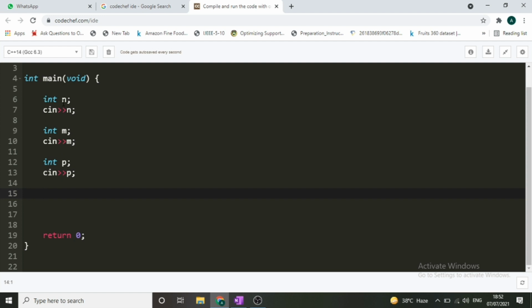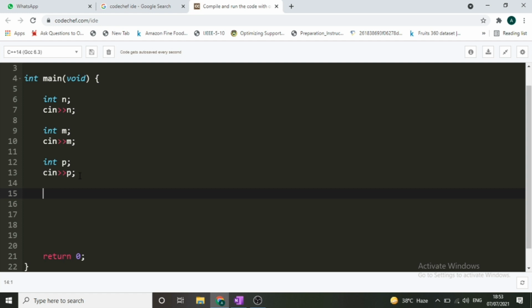First line is the n nodes, that is how many nodes will be present in the tree like structure. Second value is the m, that is the profit earned by the nth node. The third value is the p, that is the percentage of profit that C has to give to B, that is the subordinate has to give to its supervisor.